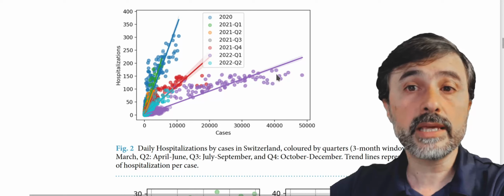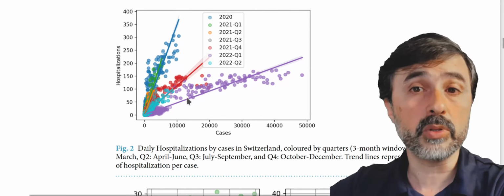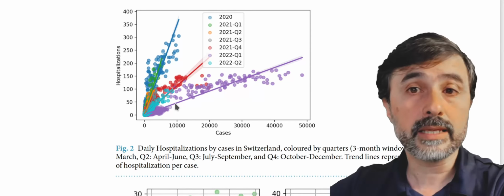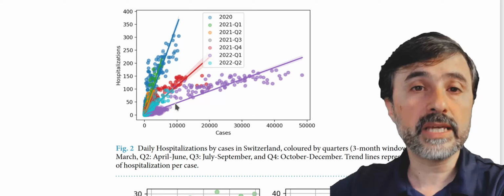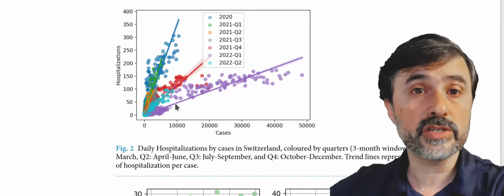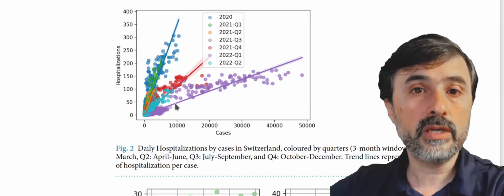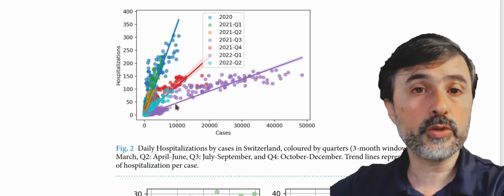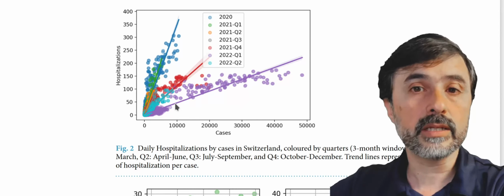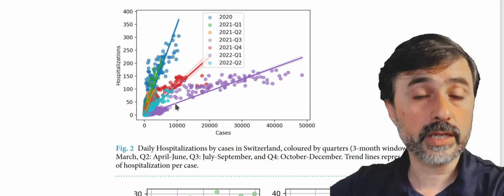Nobody was prepared, nobody was immunized, and the hospitals themselves were not ready to deal with the enormous influx of patients. Towards the end of the pandemic, in Q1 2021, for example, here, we have the lowest hospitalization rates. And that is a marked proof of the efficacy of immunization and protective measures that took place later on in the pandemic. So even a simple exploratory analysis of daily data like this one can be quite informative. Okay, let's move on to the forecast.